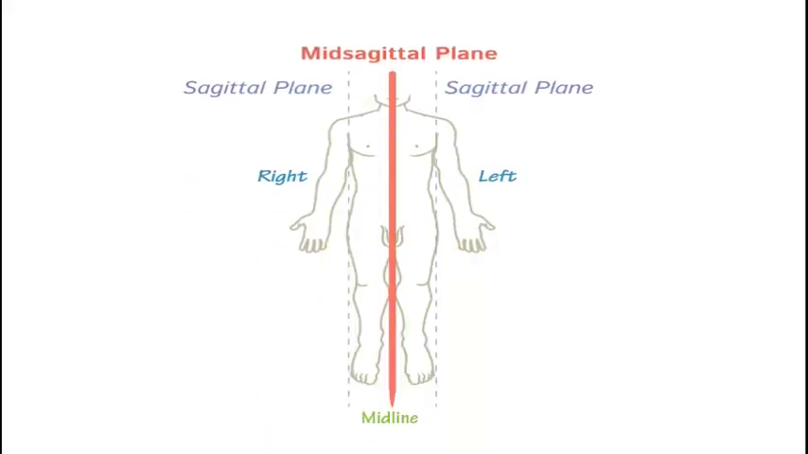Our body is divided into different sections by imaginary lines. These imaginary lines are called planes. A line running through the center of the body and dividing the body into right and left equal halves is called the mid-sagittal plane or median plane. And the plane that runs parallel to the mid-sagittal plane is called the sagittal plane.